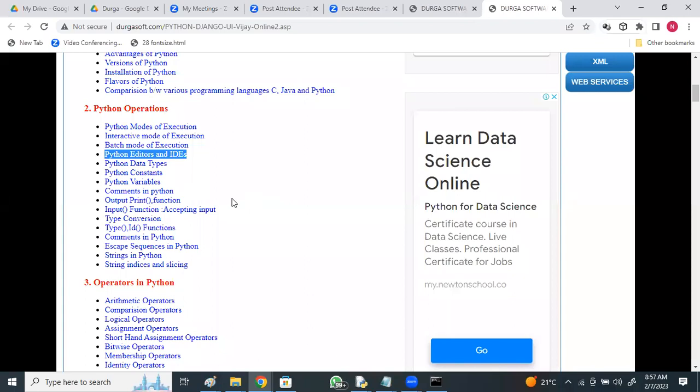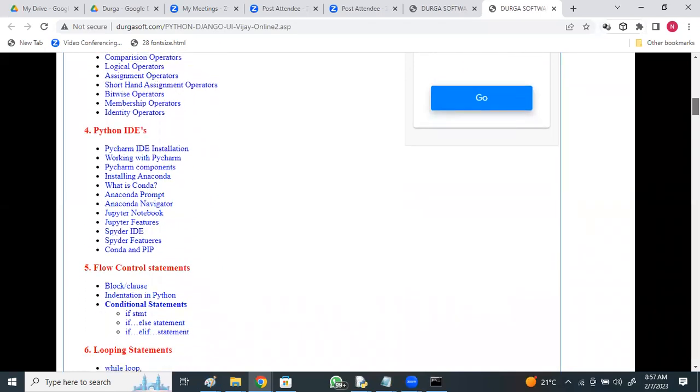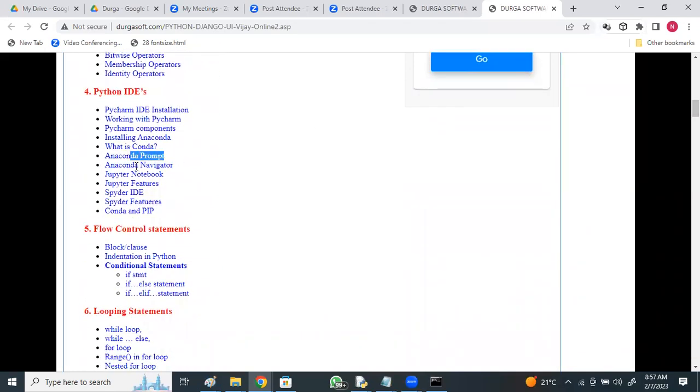Also Anaconda distributions, Anaconda Navigator, operators in Python, Anaconda prompt.